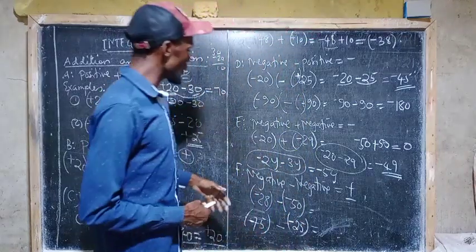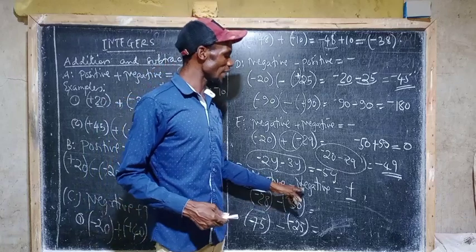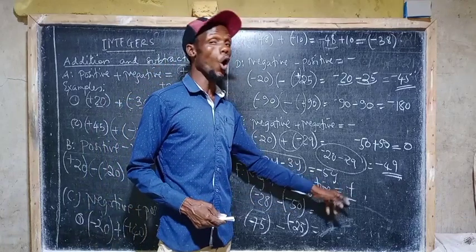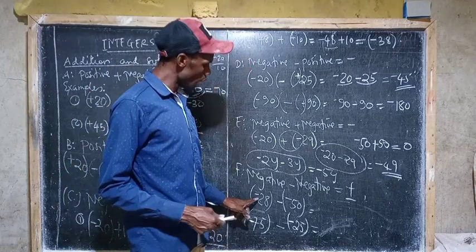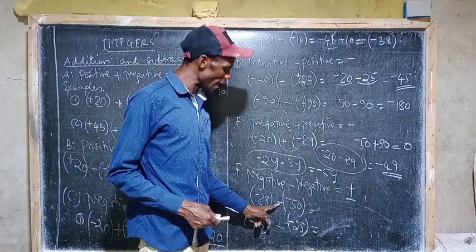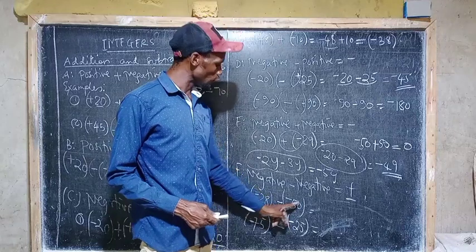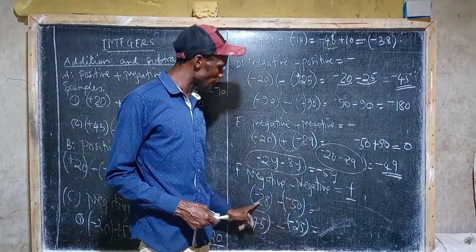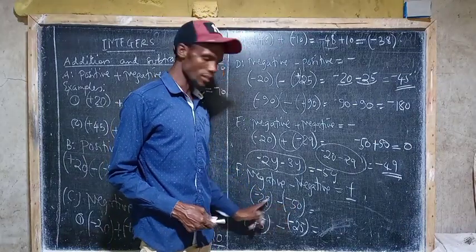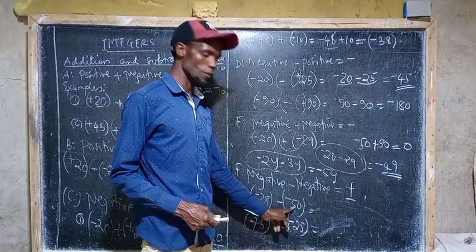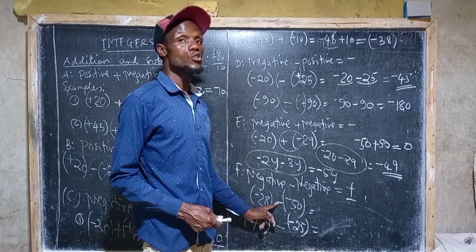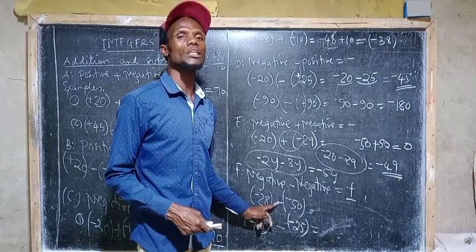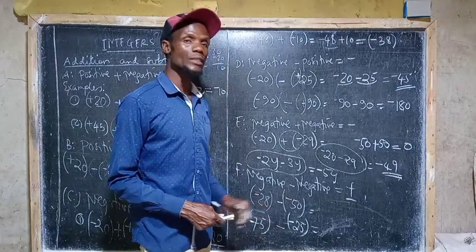Then the other concept is that negative minus negative may be positive or negative. How does it happen? When you look at this one, we have negative 28 minus negative 50. Look at the signs that exist in between those numbers, 28 and 50. That is very important to understand. We have negative and negative. To remove one of them, we have to multiply them. Negative times negative is positive.